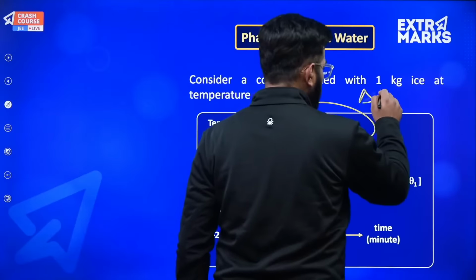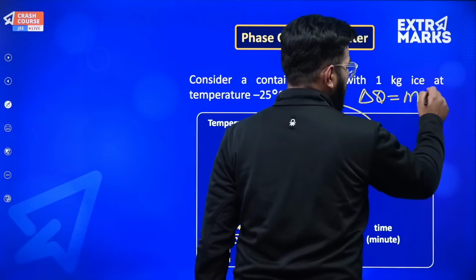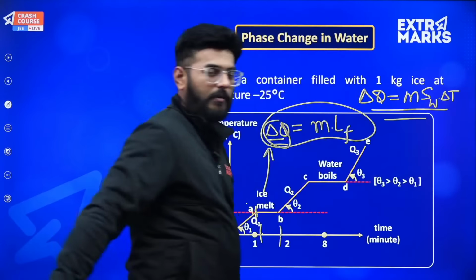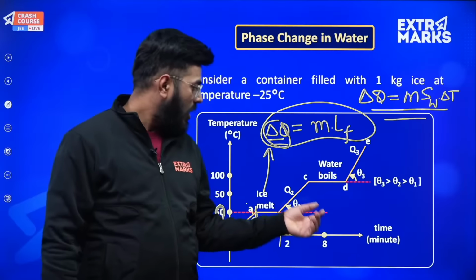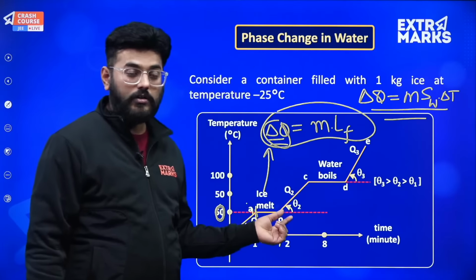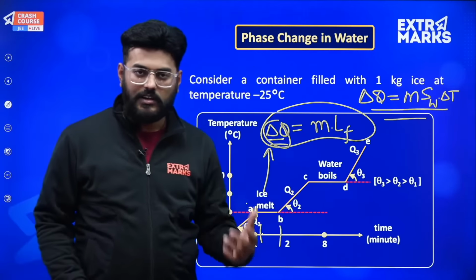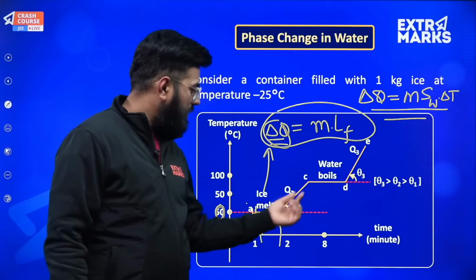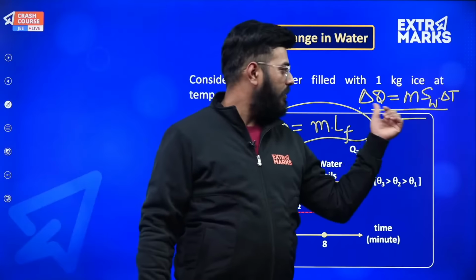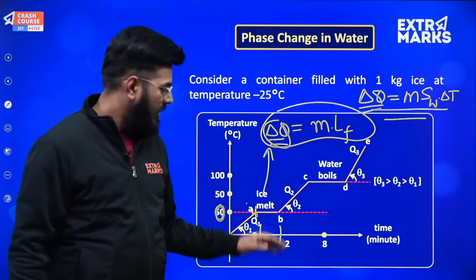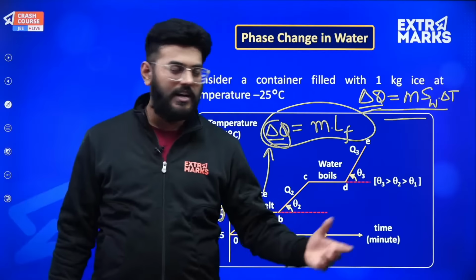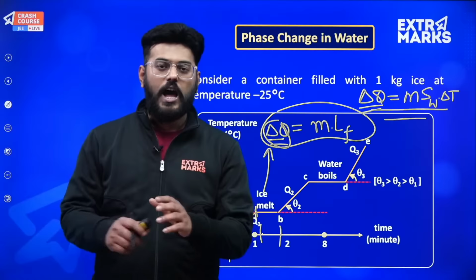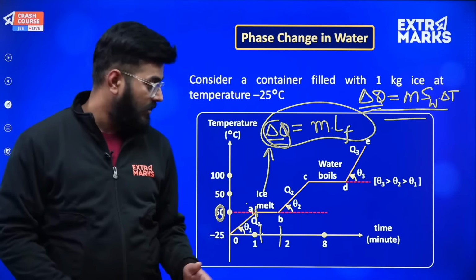So delta Q will be equal to m into S of water into delta T. So now the specific heat capacity will be considered of water, because now the entire substance given to us is water, no ice is remaining in it, right. So the increment in temperature will obviously be directly proportional to the amount of heat energy given to it. So again the temperature will rise, and this kind of equation will be used over here, and again 100 degrees centigrade will be reached, and at 100 degrees centigrade what will happen?